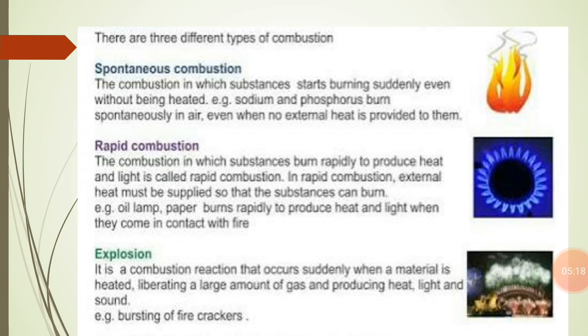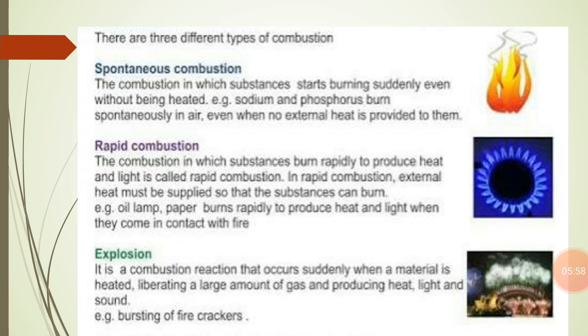The next type of combustion is explosion. Now we are going to study what an explosion is. Explosion is a type of combustion in which heat and light are evolved along with the production of sound. This type of combustion reaction occurs suddenly when the material is heated, liberating a very large amount of gas and heat. Very large amounts of heat and gases are produced during this process.